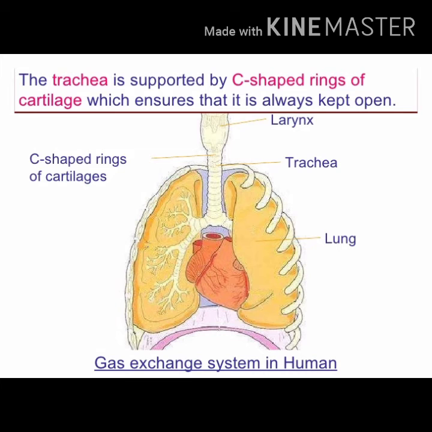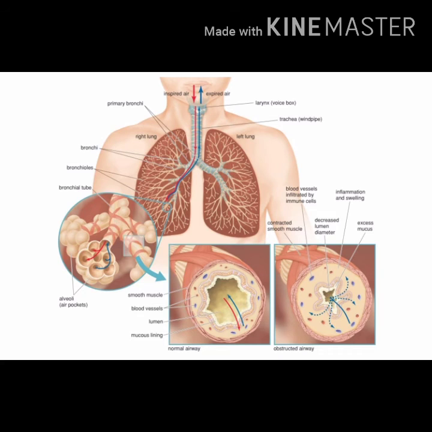In the nose, nostrils are there. The air enters through the nostrils and then it is filtered by the fine hairs that are present throughout the passage. Since the atmospheric air contains lots of polluted particles and dust particles, these fine hairs filter the air and allow the air to enter the passage.